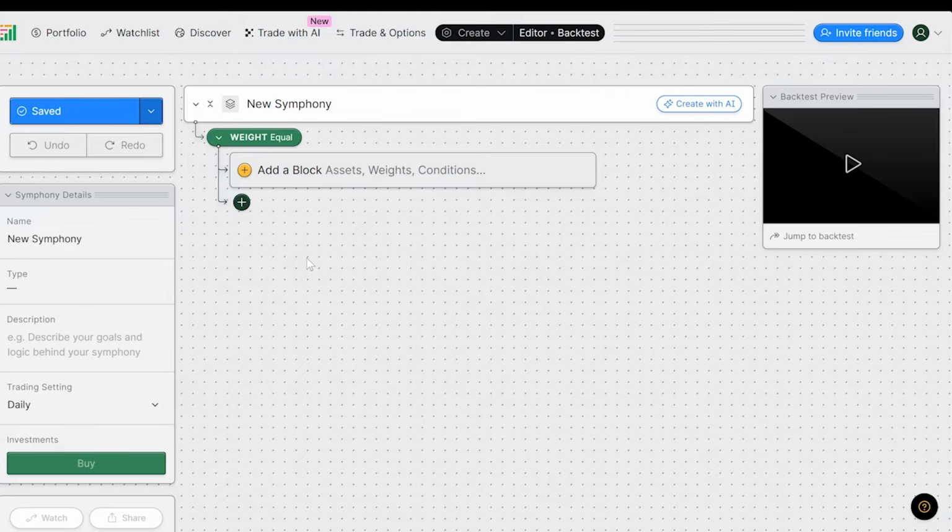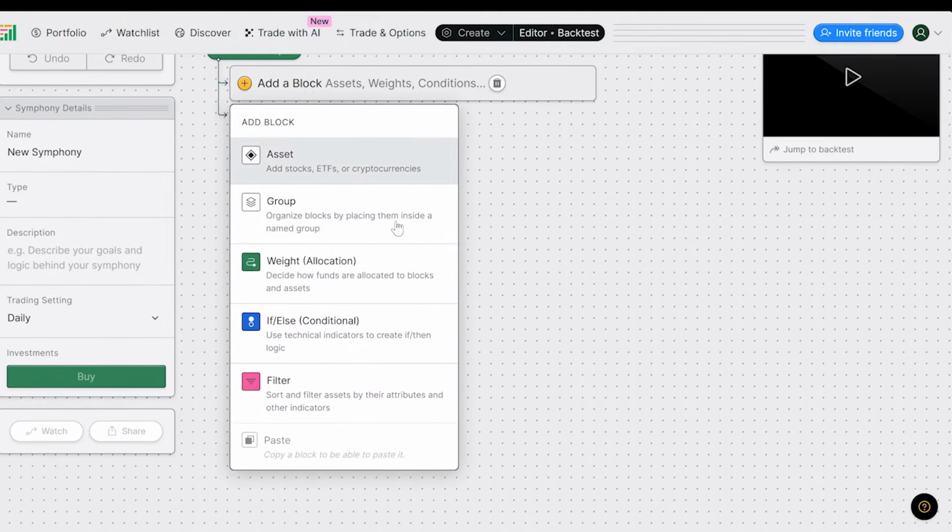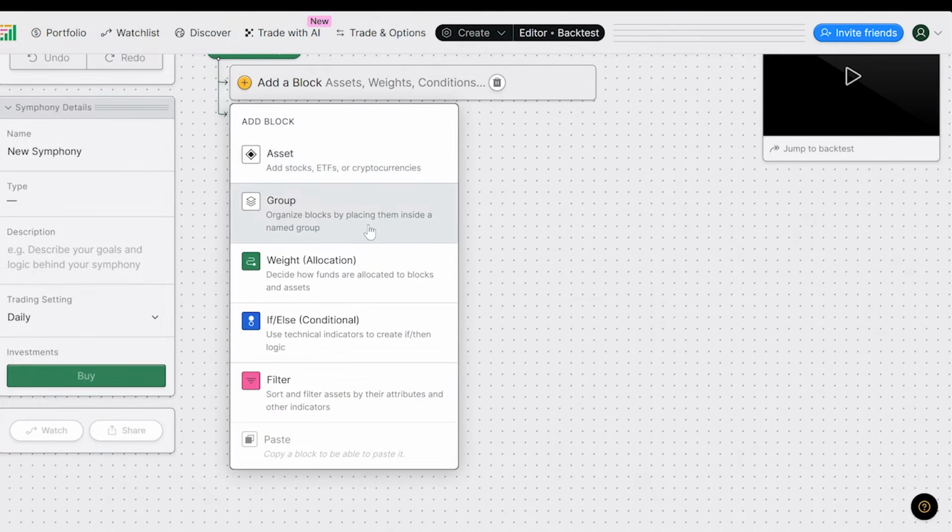It's more like, if this happens, change the weights of something. That's a trade instruction, but it's not always obvious when you're putting together these strategies how that's going to work. So it does take some getting used to. Within here, you can add assets. You can create groups. It's kind of like watch lists that you can trade as a whole.